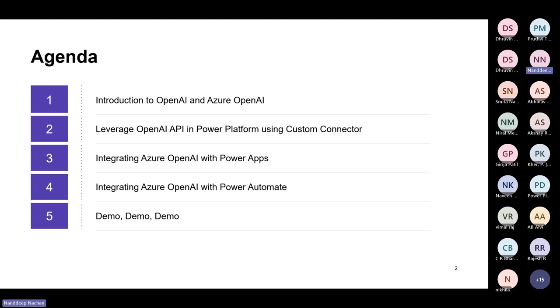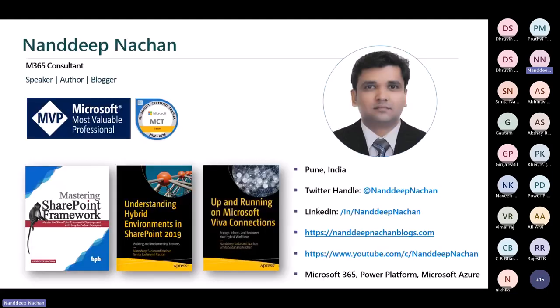But before that, a quick introduction. Myself, Nandadeep Nathan. I am from Pune, India. I'm a Microsoft MVP for M365 apps and services as well as business applications, a Microsoft certified trainer, and author of books on SharePoint Framework, SharePoint hybrid with SharePoint 2019, and Viva Connections. On the right-hand side are a few of the social media handles to get in touch with me. If you want to have further discussions about this topic or anything else, I encourage you to get in touch with me, and then we can take it forward.